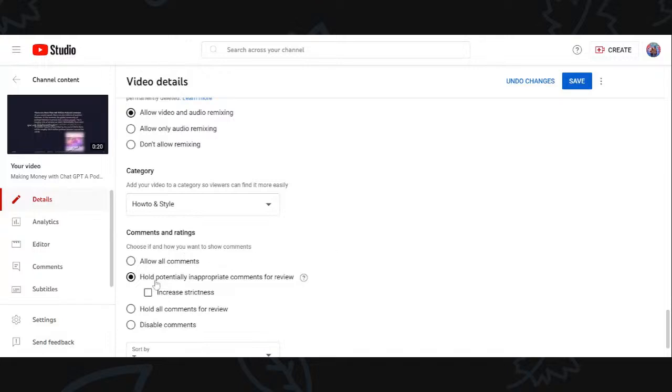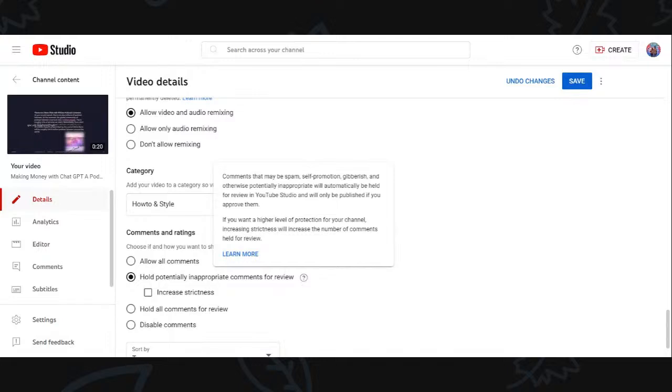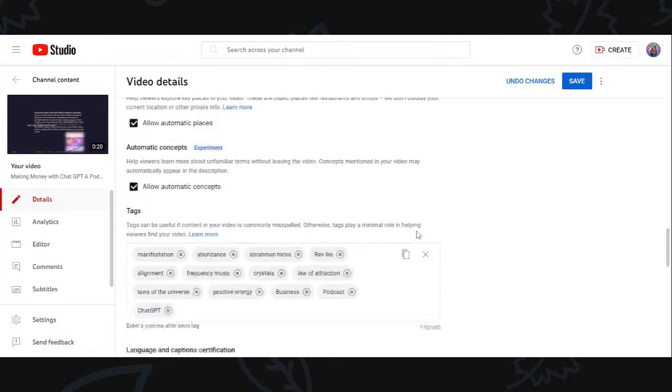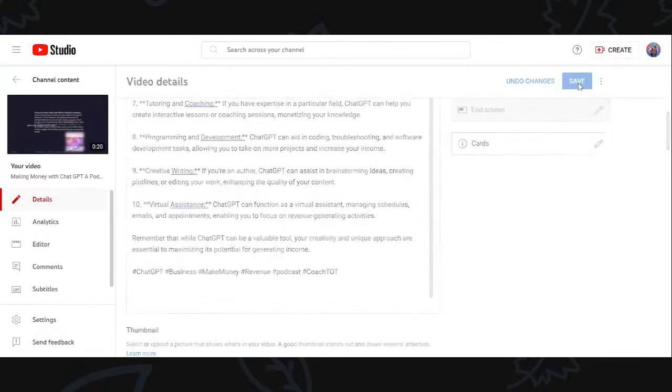And then comments and ratings, I do want them to hold potentially inappropriate comments for review. So comments that may be spam, self promotion, gibberish, and otherwise potentially inappropriate will automatically be held for review in YouTube Studio and will only be published if I approve them. And then I want it to sort by the top comment, and I want to show how many viewers like this video. It's okay because that's letting me know, because I have it set where only I could see, but I don't want everyone to see. Okay, the people like this, are they finding value in it? So then I'm just going to go over here and click save.